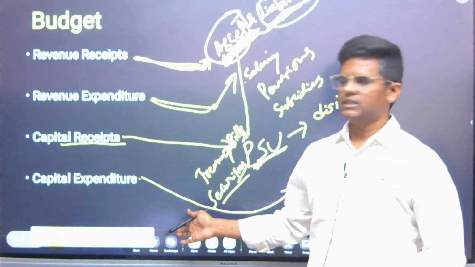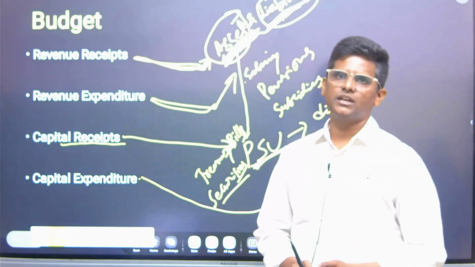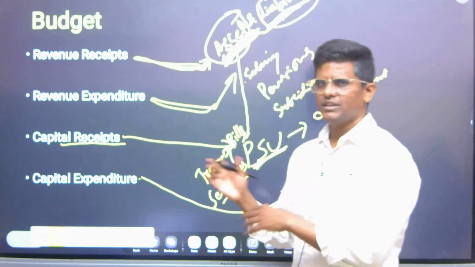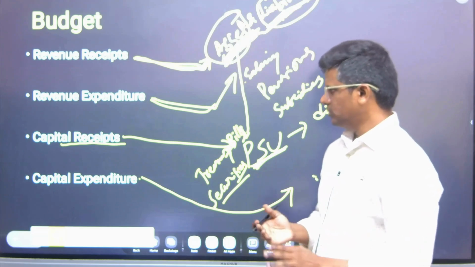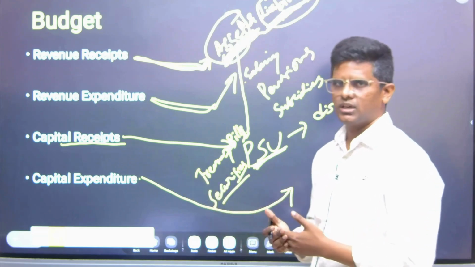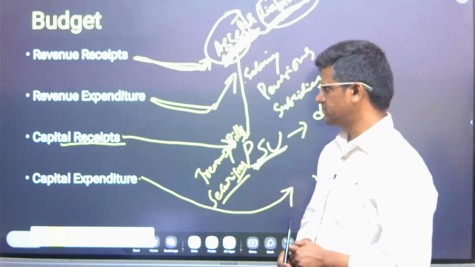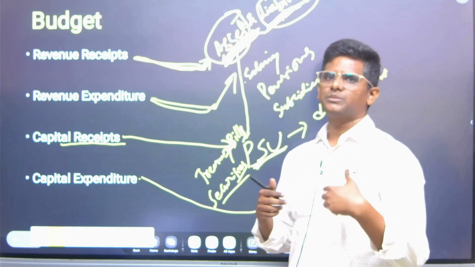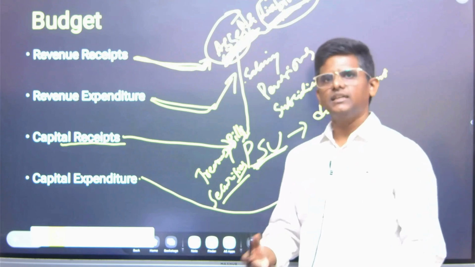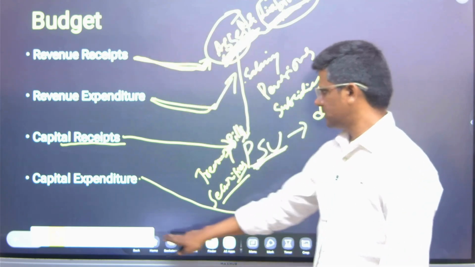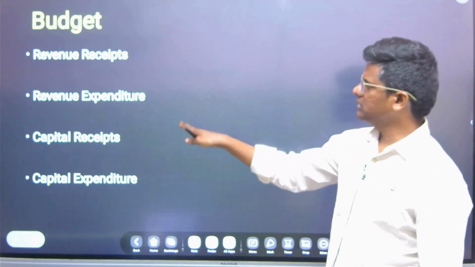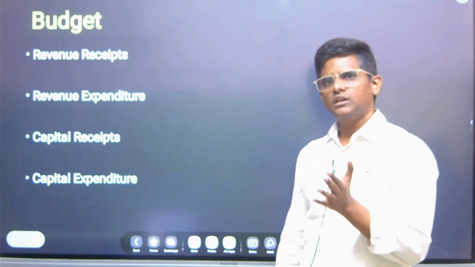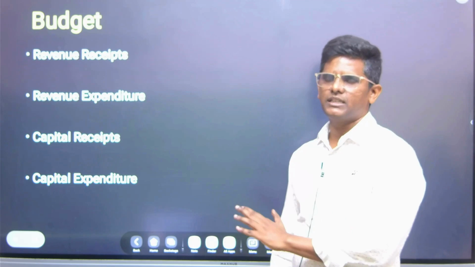We have to construct dams, irrigation facilities, different kinds of assets. So capital expenditure is being given a lot of importance by the governments, and you must be following that in the budget. We can discuss that separately. More than 11 lakh crores is being allocated for capital expenditure. The more capital expenditure investment is done, it is said returns will be more in the future. So this is about revenue receipts, revenue expenditure, capital receipts, capital expenditure.